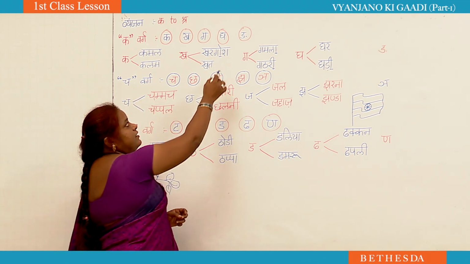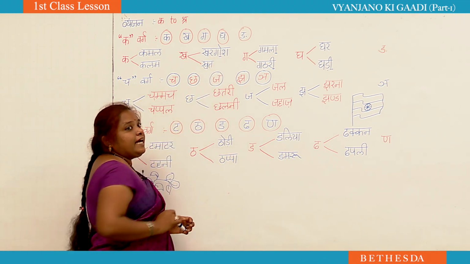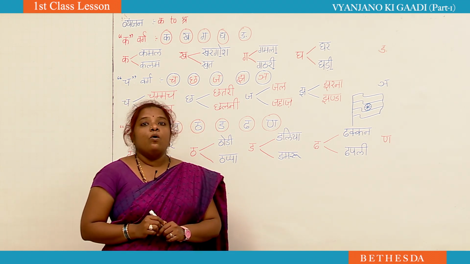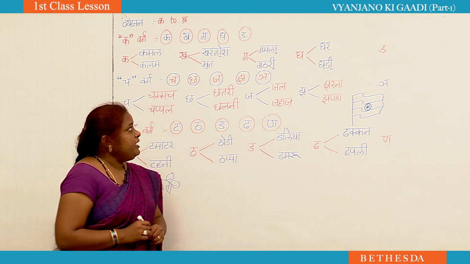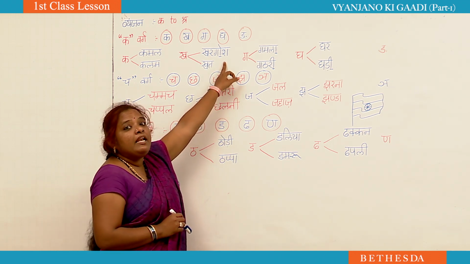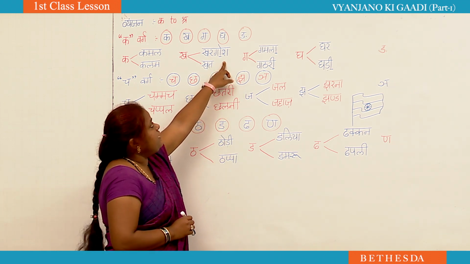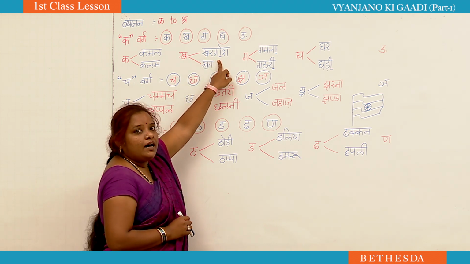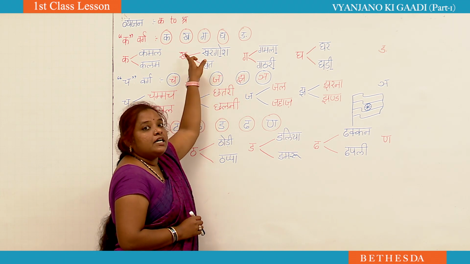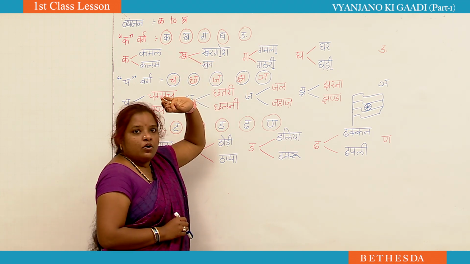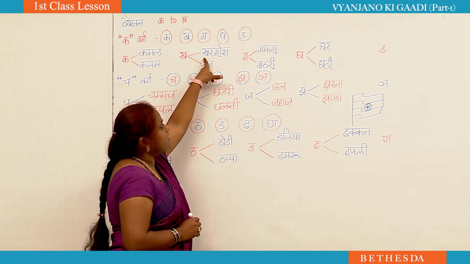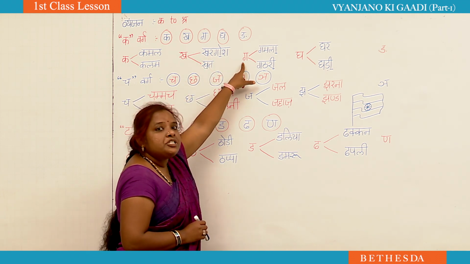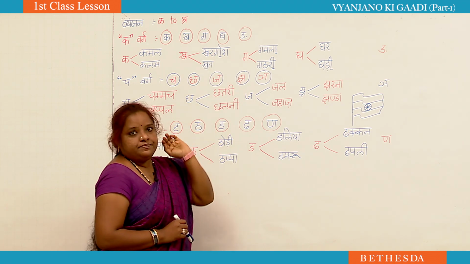And here this matra we call O ki matra. What do we call it? O ki matra. That means if you want to read the spelling of this word, you have to read it as kha, ra, ga, o kar go, sh, khargosh. You have to read like this. Kha, ra, ga, o kar go, sh, khargosh.